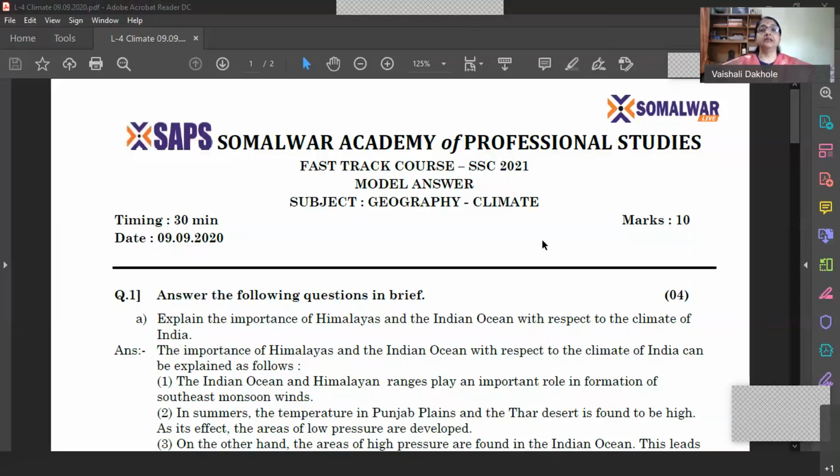In India, we find there are some factors which are affecting the climatic conditions. And mainly these factors are the Himalayas in the north and the Indian Ocean to the south. Actually, the vast expanse of our country and the high wall of Himalayas in the north, Arabian Sea to the west and Bay of Bengal to the east and Indian Ocean to the south, the location of the country and the peninsular part of the country, all these factors have affected the climatic conditions in India. India experiences the monsoon type of climatic conditions.